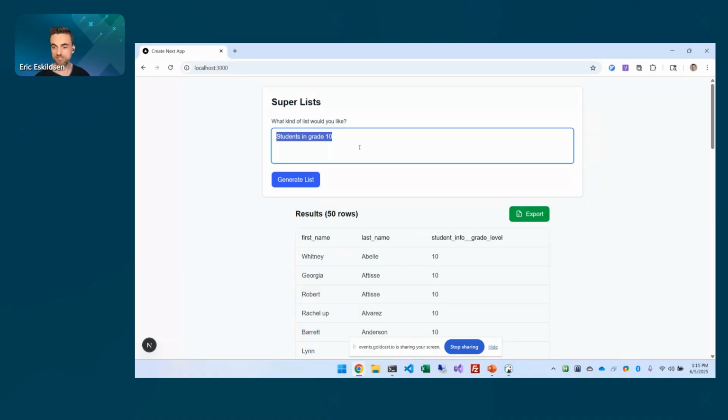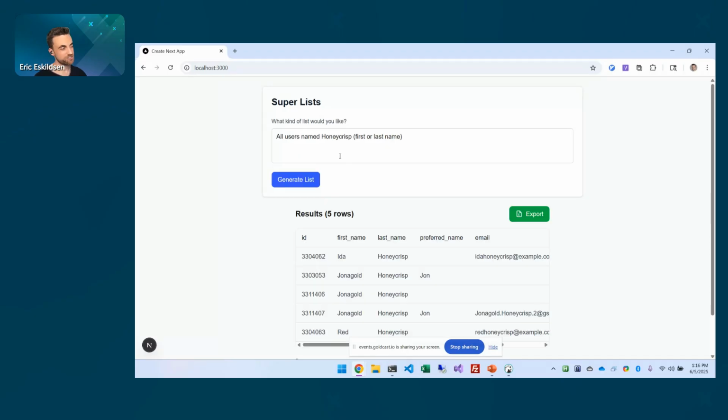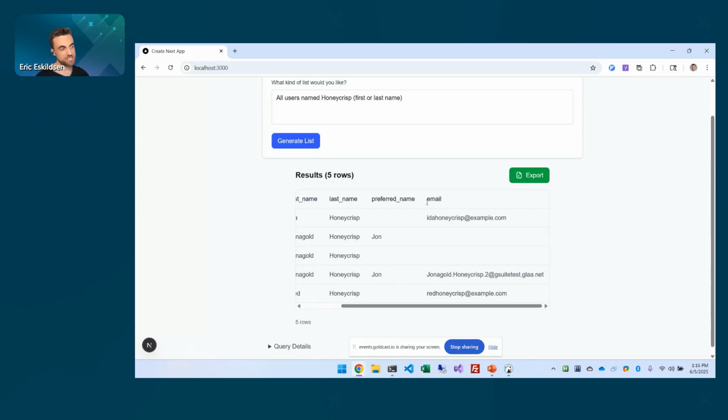All right, let's try something else here. I created a test user in the sandbox named Jonagold Honeycrisp because I'm a fan of apples. Not the computer company, although that's cool too, but actual apples. So let's see if it can find all users named Honeycrisp, and that can be their first or last name. Let's see what it does for that. And again, it sends that query to Claude, and then Claude generates the SQL query and sends us back a list. So it just chose these columns. It chose to give us their email. And again, you can tell it what you're looking for, and it'll give you those different things.